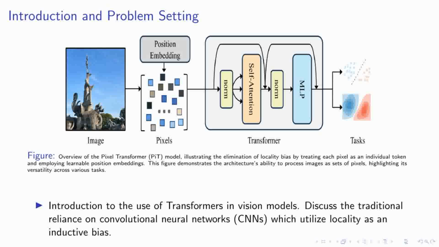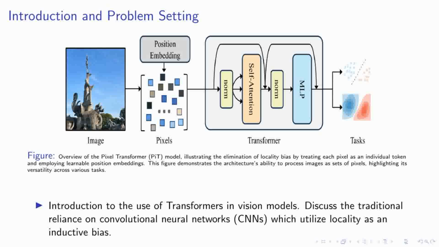As we delve into the transformative approach of the pixel transformer, or PyT, let's first understand its foundational concept. Traditionally, vision models have heavily relied on convolutional neural networks, which inherently assume that pixels close to each other are more related than those further apart. This assumption, known as locality, has been a staple inductive bias in image processing. However, PyT challenges this norm by treating each pixel in an image as an independent token, similar to how words are treated in natural language processing.